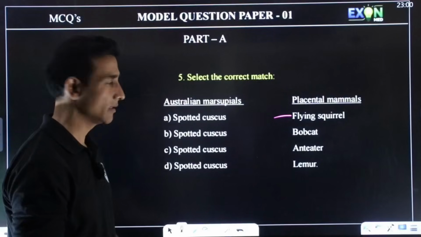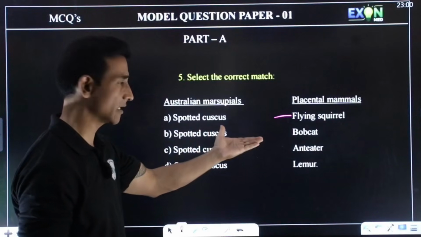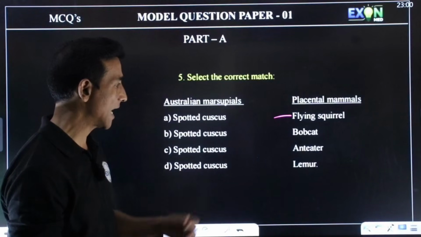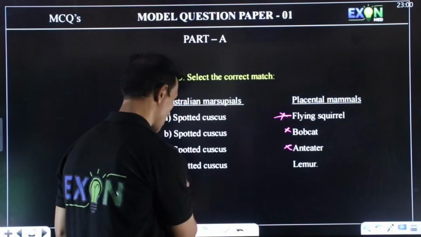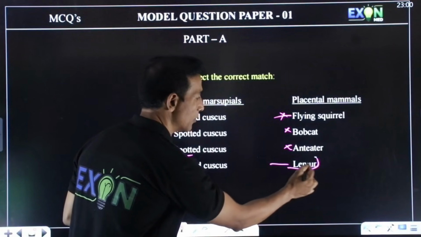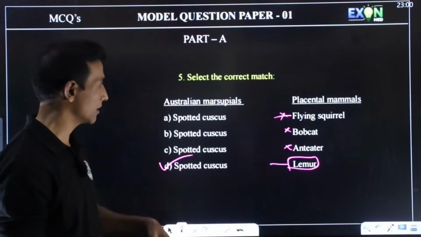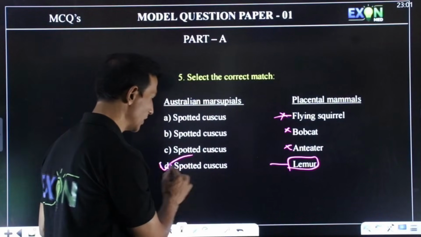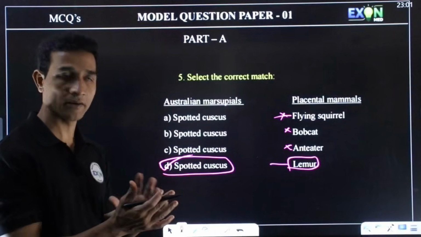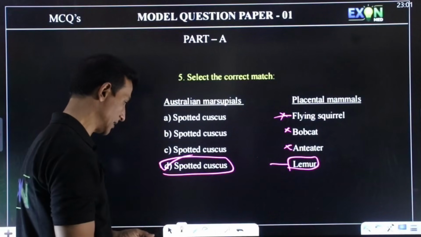And bobcat, again Tasmanian bobcat. Then anteater, so this is also wrong. So the correct answer will be spotted cuscus with lemur. Lemur is the placental mammal, and the Australian marsupial with similarity is the spotted cuscus.